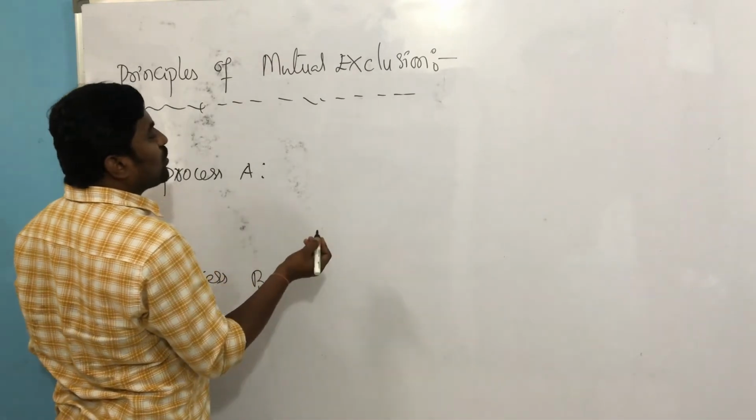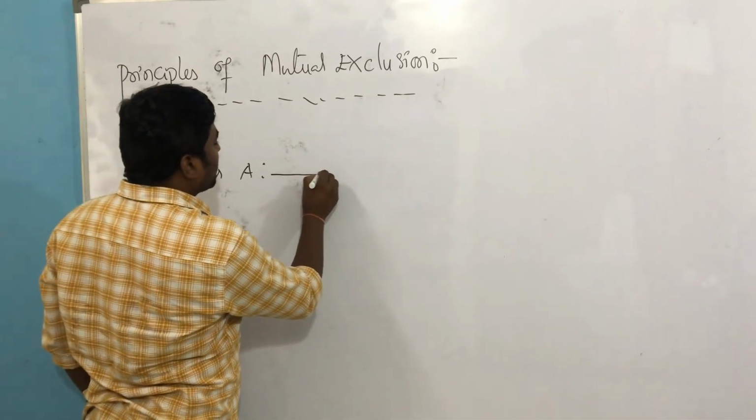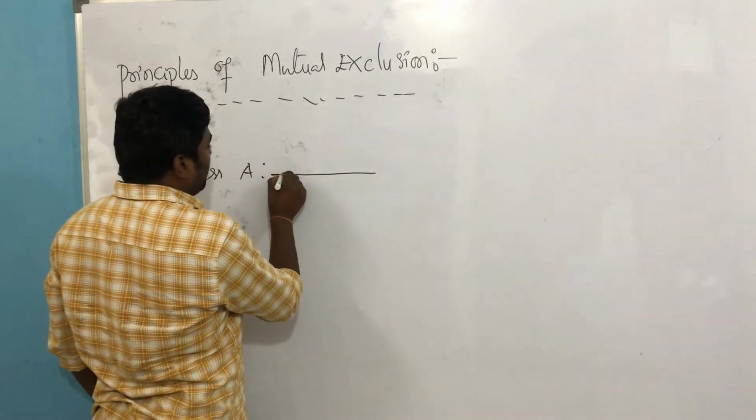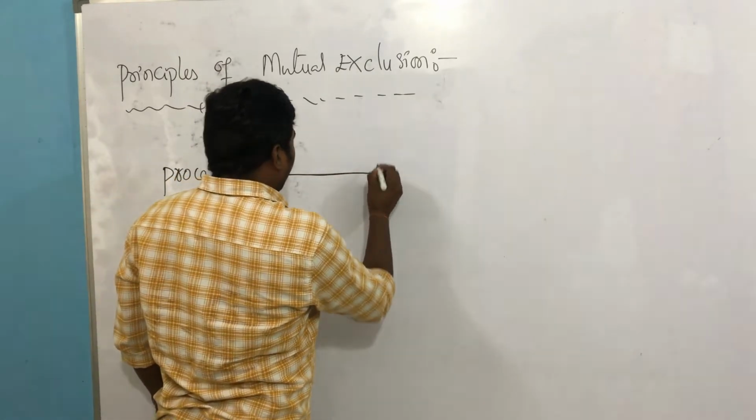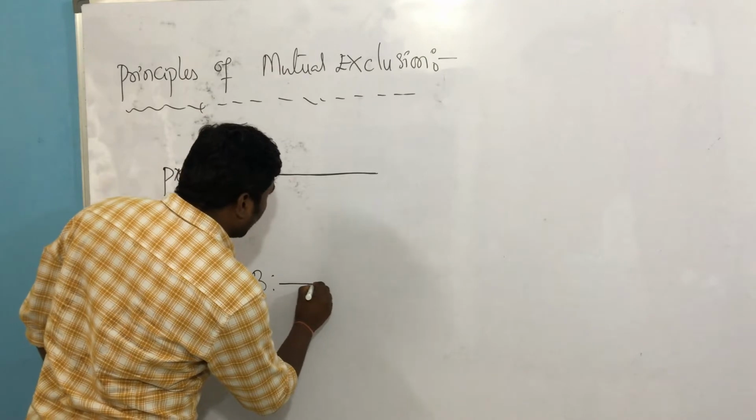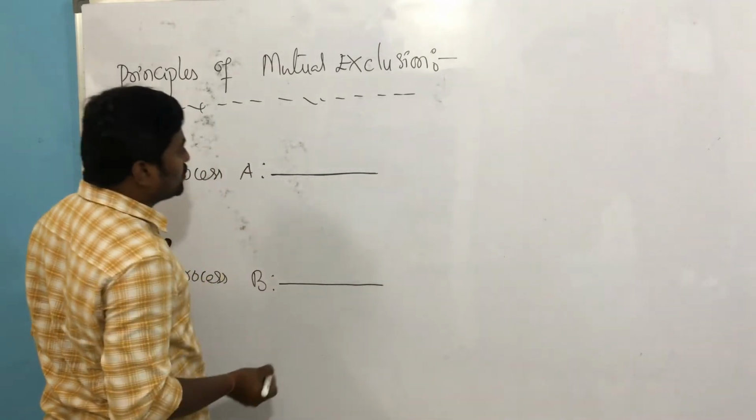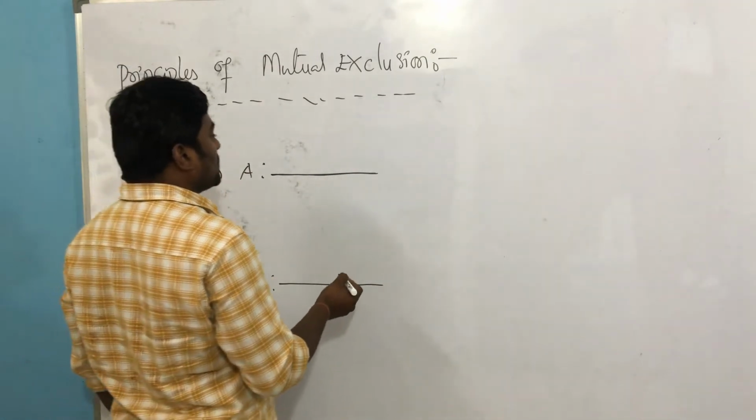And they use a single core CPU, like an Intel version. For example, process A is running now. And after some time, process B may be running also here. Both are not used by the CPU at the same time because it is a single core processor.